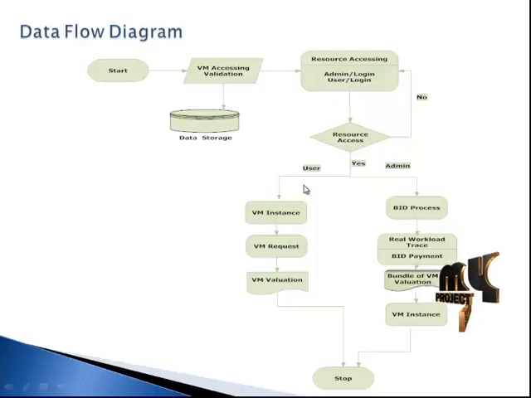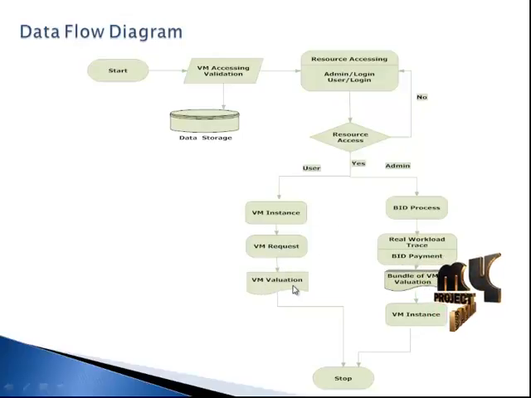If the user enters into the site, into this project, the VM instance, VM request and VM valuation processes are done here. Here the user enters into the posting process, like entering the website name, the purpose and then the cost. The details are sent to the process. They send the request to the admin. The admin checks the bid process and also the bid payment. If it is okay for the bid process, they send the response to the users.